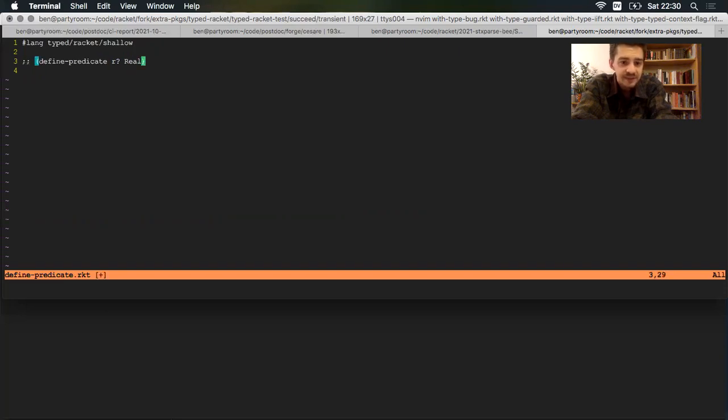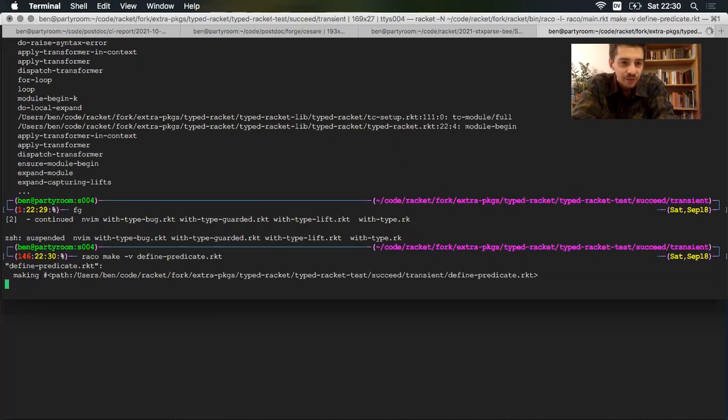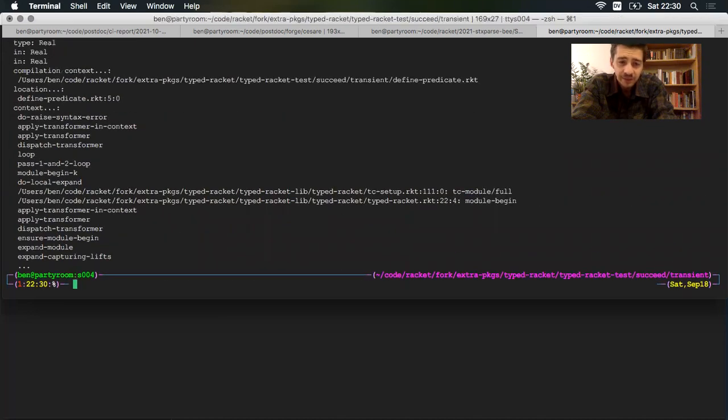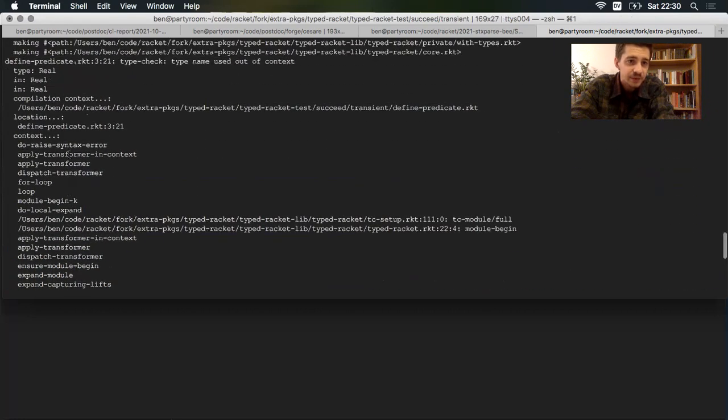What we're getting is similar to the error that you get if a type just shows up inside of a program. So if I just write Real, which is a type that is supposed to appear at compile time, just down in your normal runtime code, and we compile that, it's definitely going to complain at the Real down on line 5. Yep. Line 5, type name used out of context. So that's bad, and that's basically the same error that we saw before.